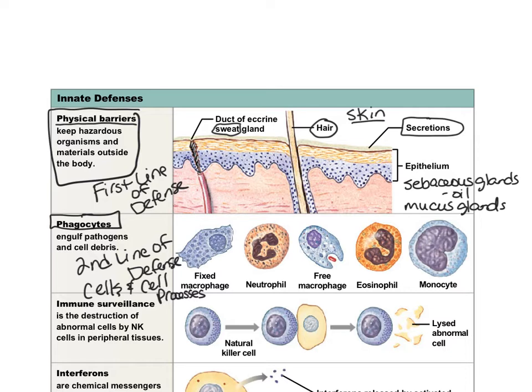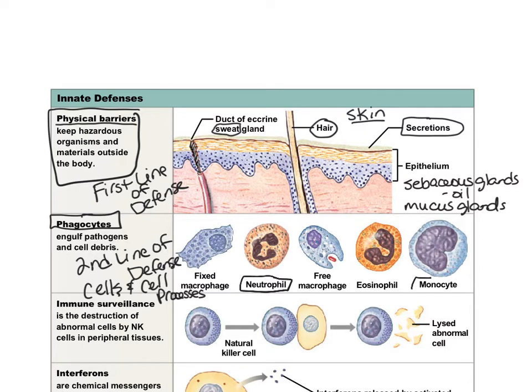So here are the different phagocytes that we have. They float around in the peripheral tissues. They're going to remove everything from foreign organisms to even cellular debris. So first we have these neutrophils. These neutrophils, like we said before, are the first ones at the site of an infection, and they're going to engulf any debris that's around there from an injury or infection, and they're going to engulf different pathogens as well, any pathogens that come along.